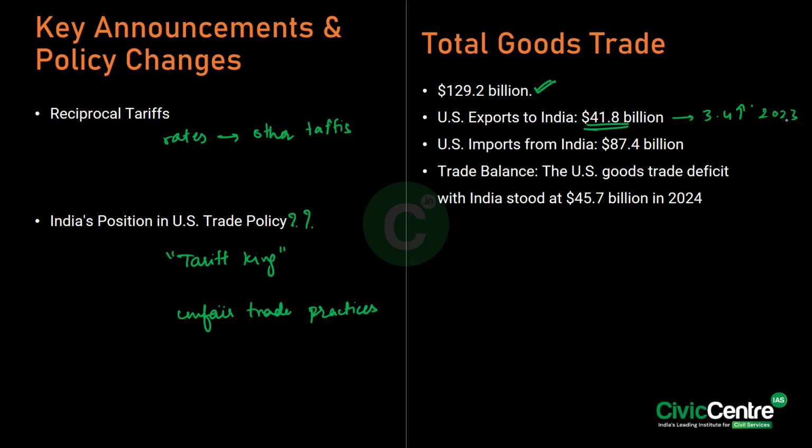So if you have to look at the US imports from India, so the United States imported goods totaling $87.4 billion, which reflects a 4.5% increase,